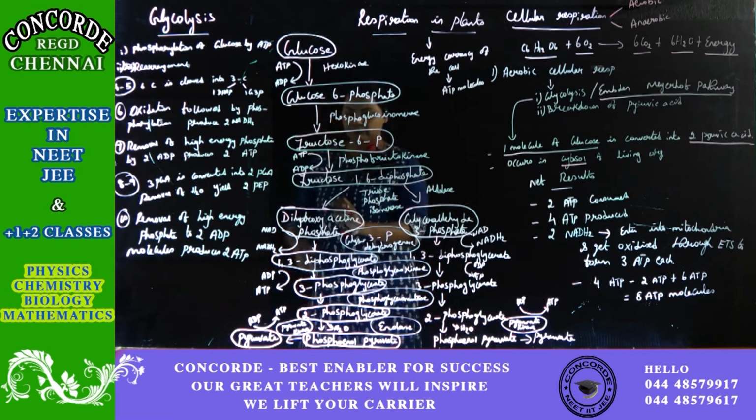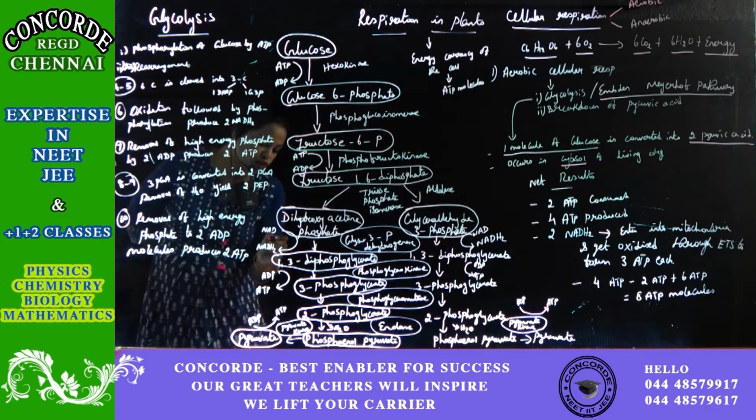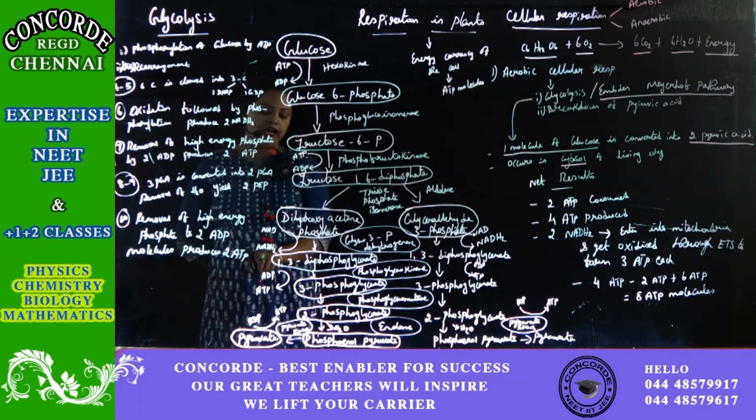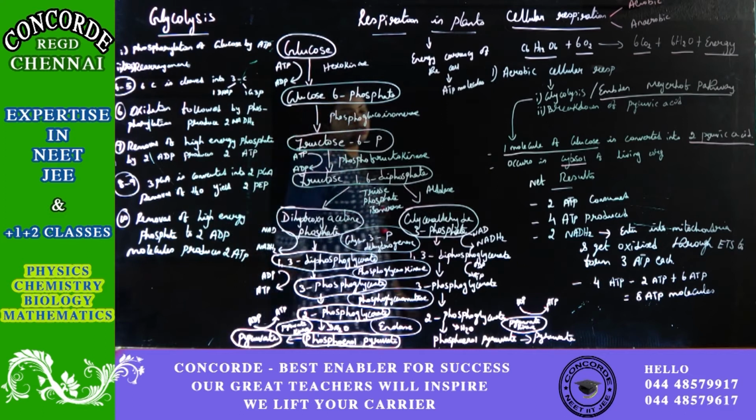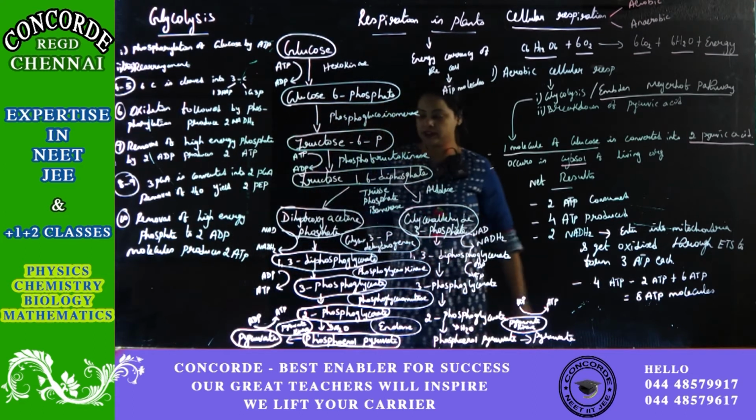Apart from that, as I've told you, the 6 carbon compound of fructose will be converted into 3 carbon compounds, one into dihydroxyacetone phosphate, another into glyceraldehyde 3-phosphate. So when this 3 carbon compound is converted into 1,3-diphosphoglyceride, it will produce one molecule of NADH2. Okay, so this is the first half.